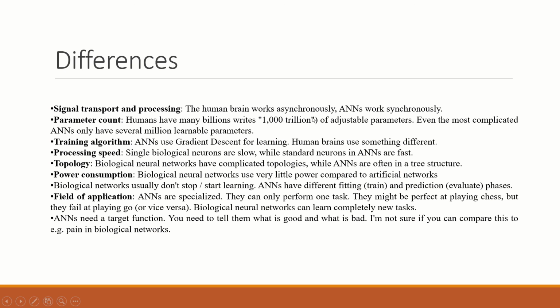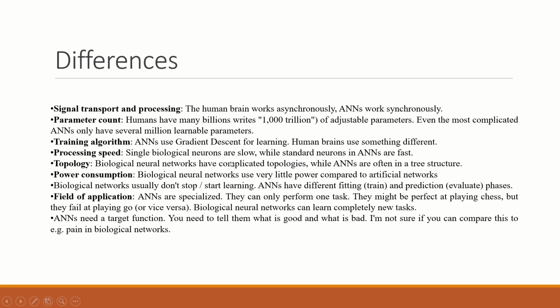These are the differences. Signal transport and processing: the human brain works asynchronously, but ANNs work synchronously. Parameter count: humans have many billions, roughly 1,000 trillion adjustable parameters. Even the most complicated ANNs only have several million learnable parameters. Training algorithm: ANNs use gradient descent for learning. Human brains use something different. Processing speed: single biological neurons are slow, while standard neurons in ANNs are fast.